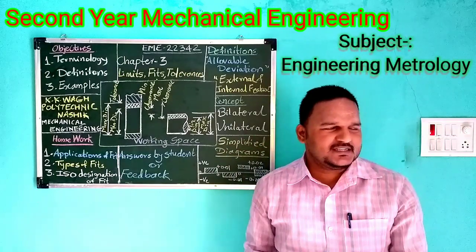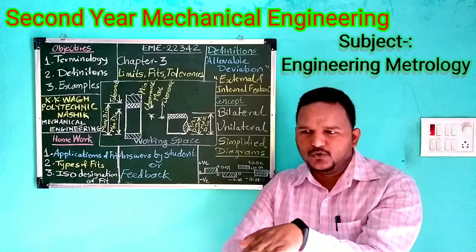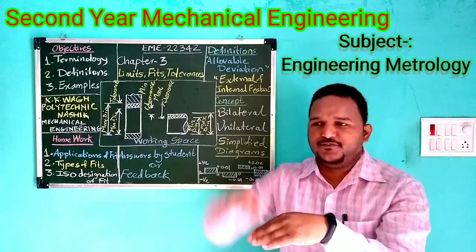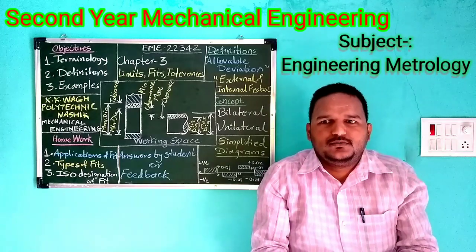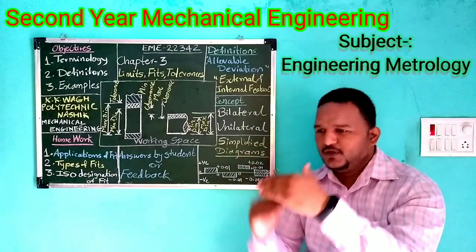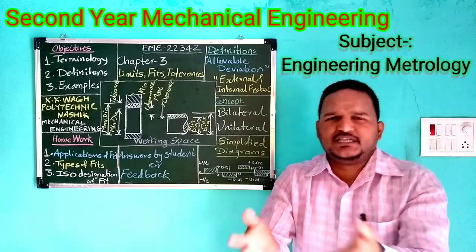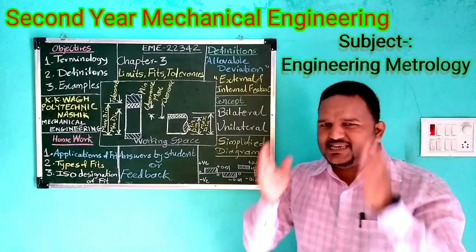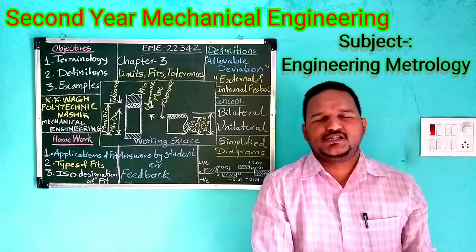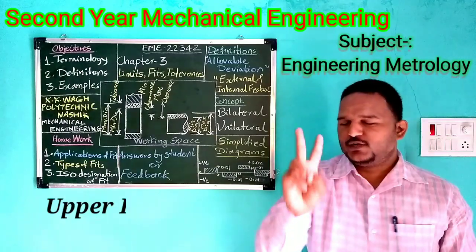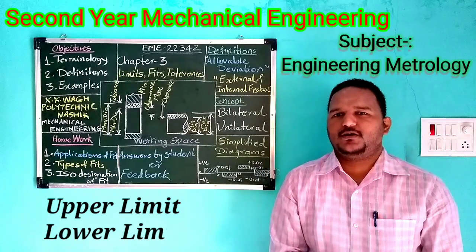Or we say, this is my upper limit, if you go beyond it, I will be very angry with you. And if you go beyond the lower limit, I will disrespect you. So we set our limits. In the manufacturing industry also, for the product we give two types of limits: upper limit of the product and lower limit of the product.